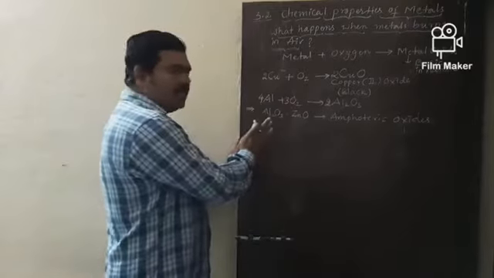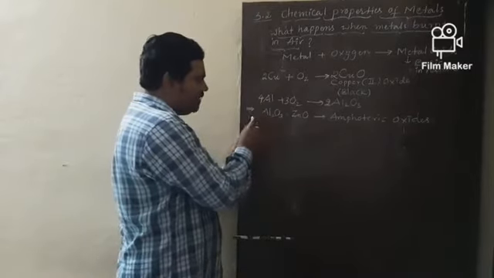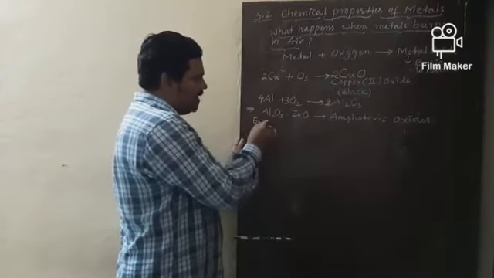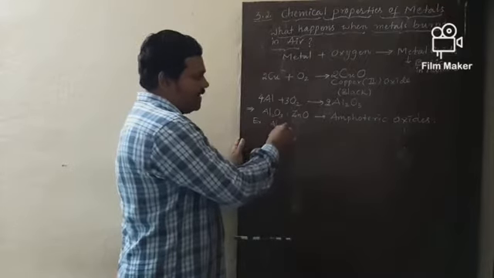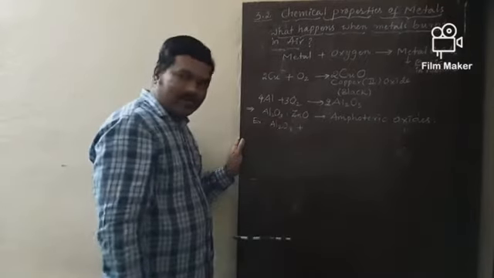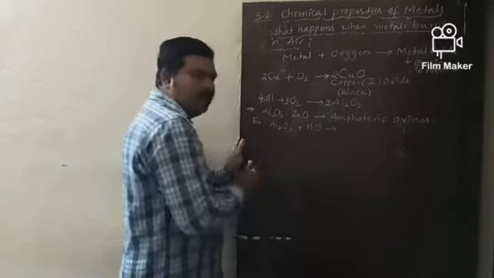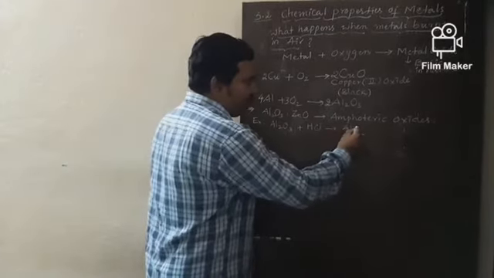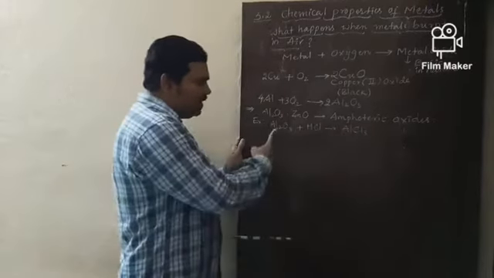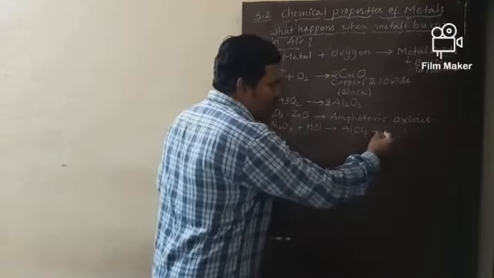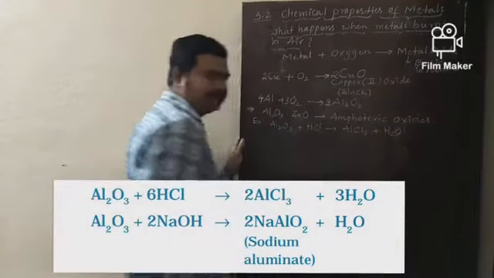Now, let us take aluminum oxide as one of the best examples. This aluminum oxide reacts with hydrochloric acid to form the corresponding chloride. What is the chloride? Aluminium chloride along with water.